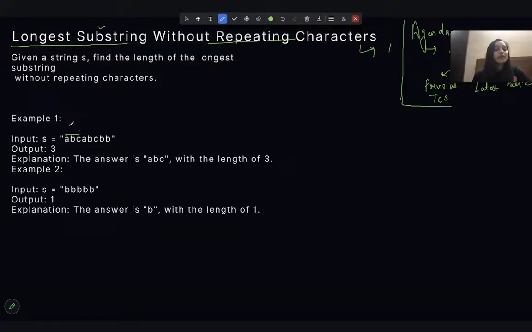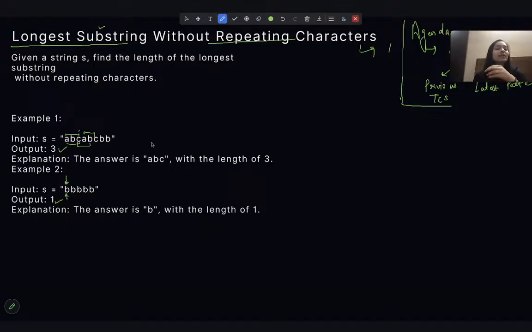So here we need the longest substring without repeating characters. One of the longest substrings can be this one, or it can also be this one, or I guess this one as well, right? But the longest substring size is 3, and that is what the output is. In this one, the longest substring without a repeating character has only one character, B all over, so it will be 1, right?